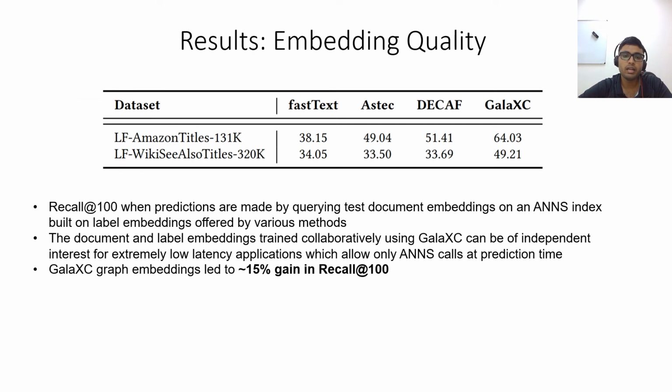The document and label embeddings trained collaboratively using GalaXC can be of independent interest for extremely low latency applications which disallow the use of extreme classifiers and allow only approximate nearest neighbor search calls at prediction time. Compared to embeddings offered by Fasttext, Astec, and DECAF, GalaXC's embeddings were found to be around 15% better in recall at 100 on two benchmark datasets.